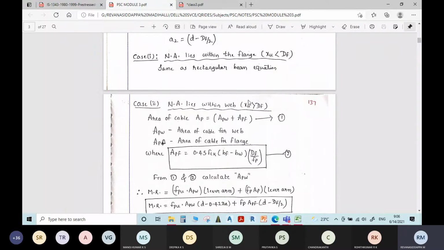When the depth of neutral axis lies in the web, or when it exceeds the depth of the flange, then the reinforcement has to be provided in both the web portion as well as the flange portion. We have to find pre-stressing steel both in the web portion and flange portion. Therefore, the total area of pre-stressing steel is given by APW plus APF.